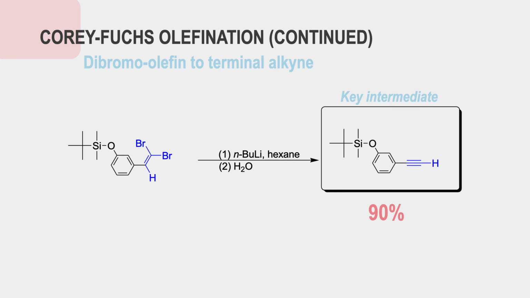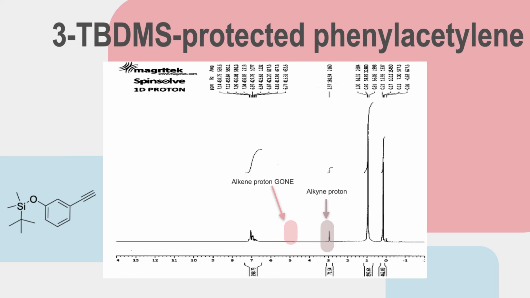The reaction proceeds with n-butyl lithium, which is a very strong base that is flammable when exposed to atmospheric moisture, so the reaction is run under argon with dry glassware and anhydrous solvents. We also ran the experiment at -20°C to reduce the reactivity of the base. Saturated ammonium chloride was added to neutralize any remaining lithium, and we extracted with hexanes. The product of this step of the reaction is one of our key intermediates, and the yield was 90%.